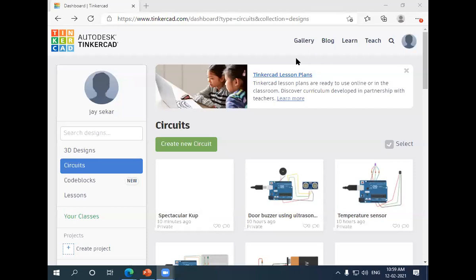We can do many projects with this software, sir. For example, we don't need to purchase any Arduino board, because it would cost around 450 or 500 rupees. We can simulate a few of the experiments through this software itself, sir.